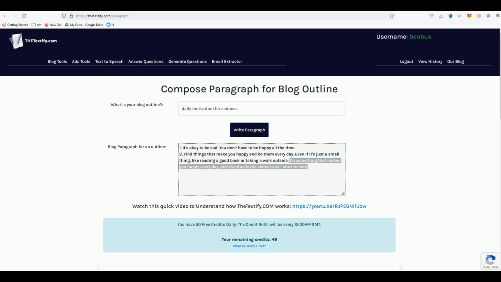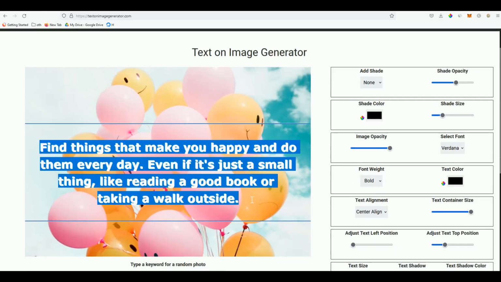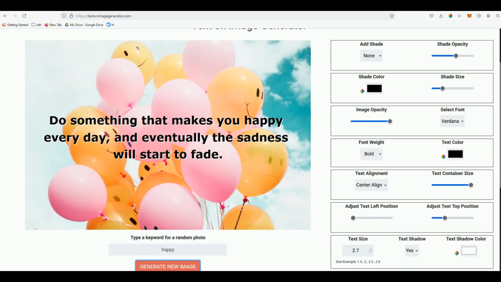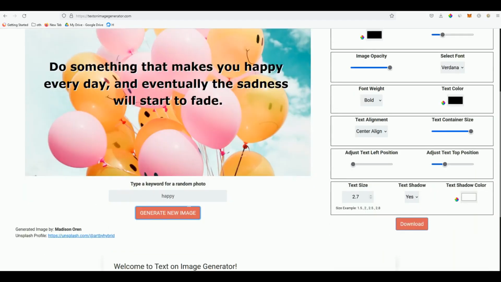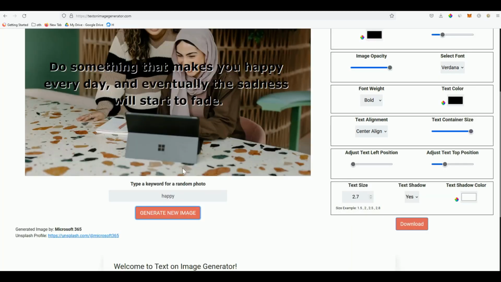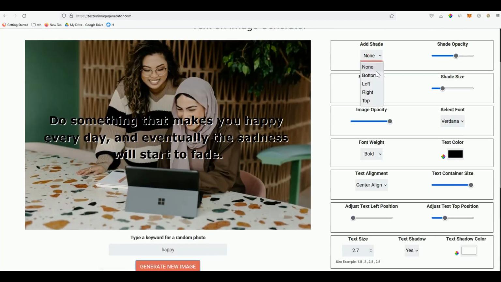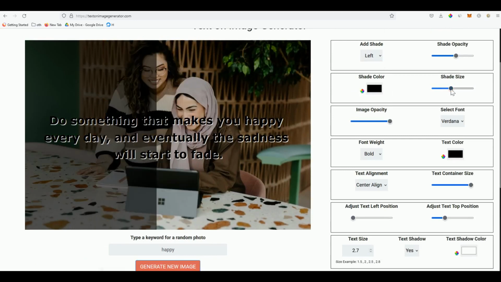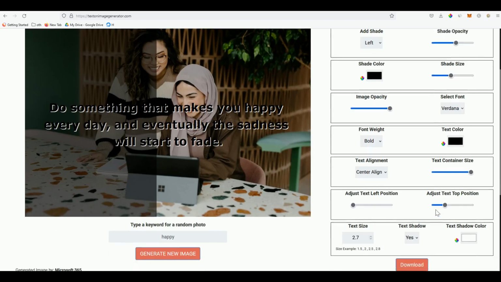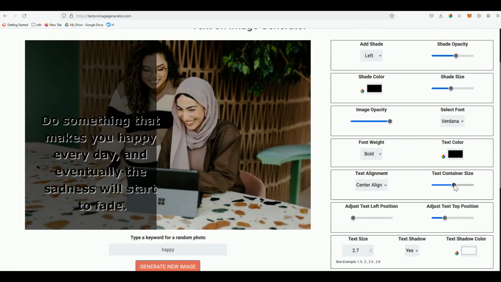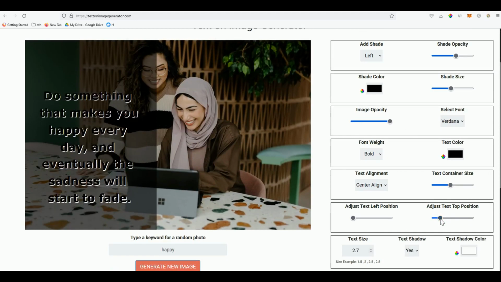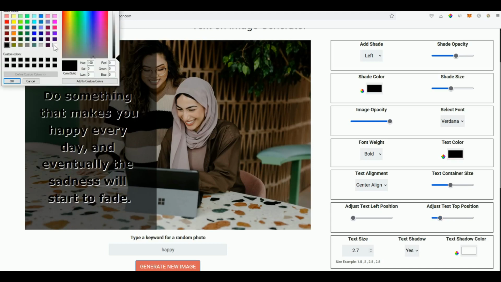Okay, copy that, go back here to the very nice tool that we have here, and then again generate image. Okay, this one looks happy, and what I want here is a shade, maybe there, and then increase the shade. Okay, and then what we can do is decrease the text container so it will format it horizontally like that. And of course the top position and text color will be white.